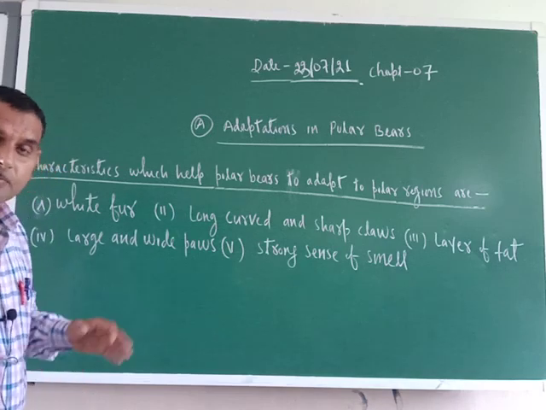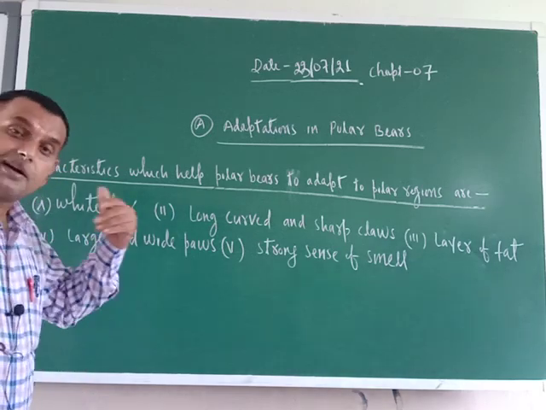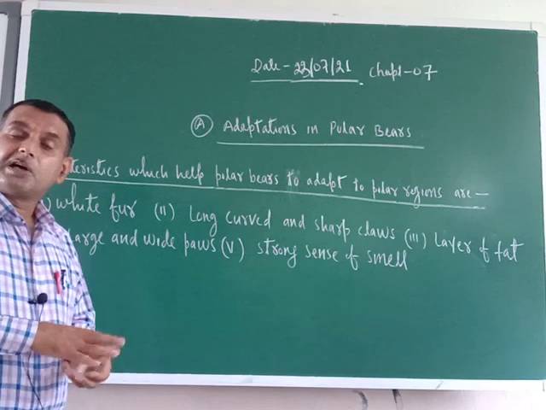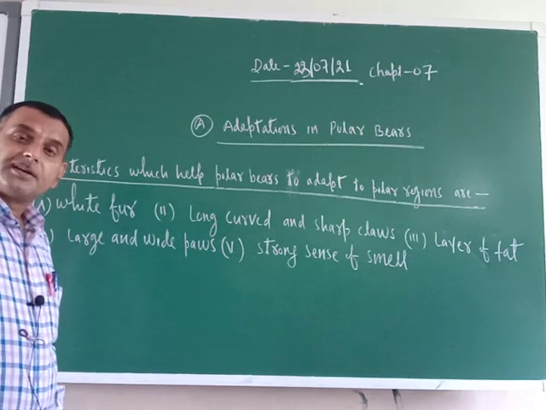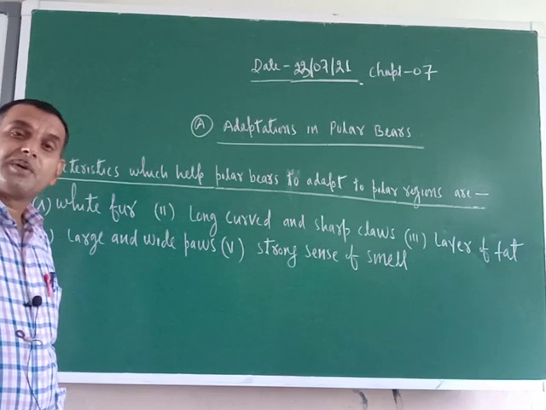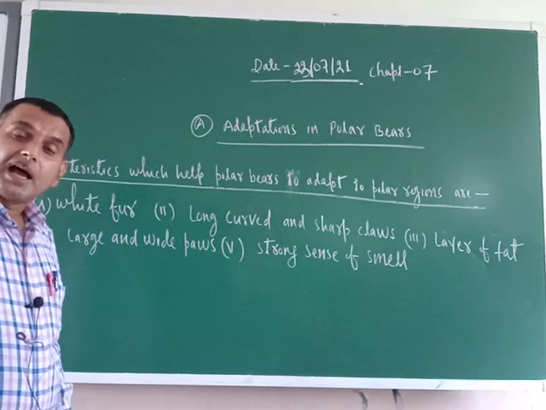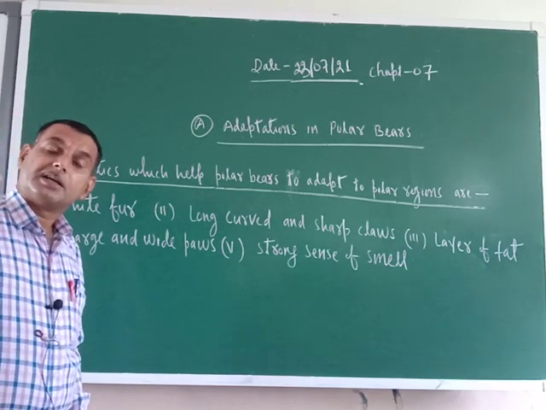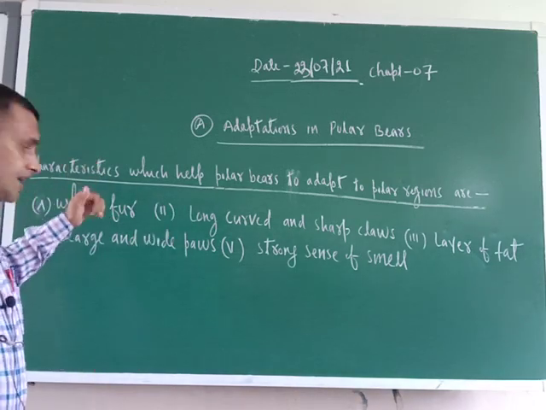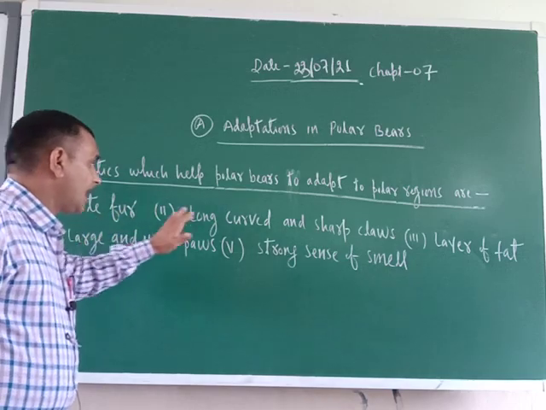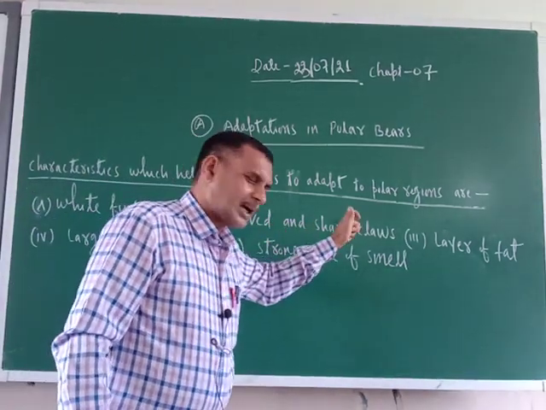Are you getting my point? Predator and prey. Because the entire area is covered with snow, whenever a predator comes, the polar bear will hide and the predator will not be in a position to see it. That is the function of white fur. Next, long curved and sharp claws.